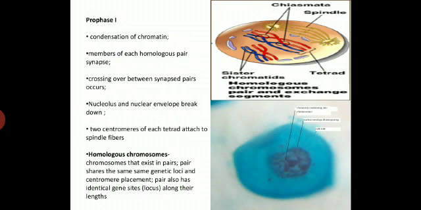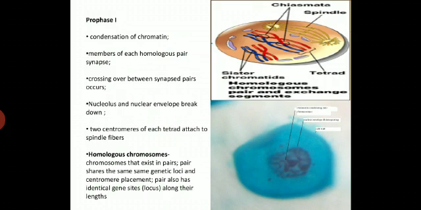Prophase first, where condensation of chromatin takes place, members of each homologous pair synapse together, and crossing over takes place between the synapsed pair. Then the nucleolus and nucleolar membrane break down, and two centromeres of each tetrad attach to the spindle fibers. Now, what is a homologous chromosome? Chromosomes that exist in pairs share the same genetic loci and centromere placement. A pair also has identical gene sites along with their lengths.